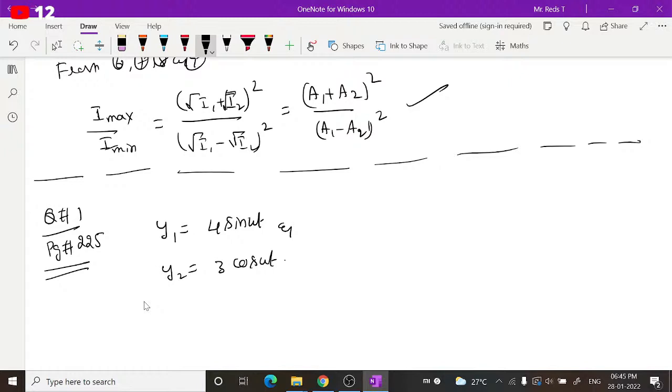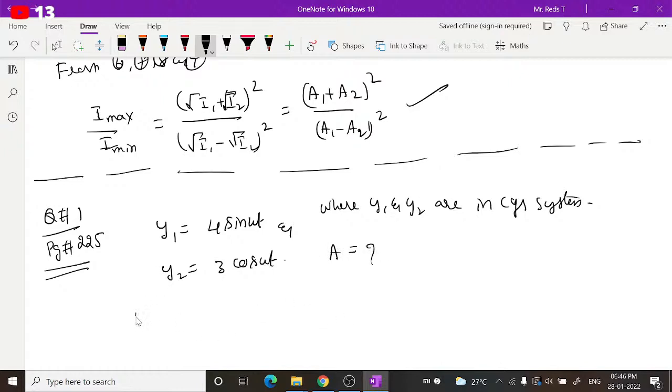We are asked to find the amplitude of the resultant wave. It is also mentioned that y1 and y2 are in the CGS system, meaning displacements are in the CGS system and hence amplitudes are also in the CGS system. That is the meaning of it. So what are you asked to find? The amplitude of the resultant wave.